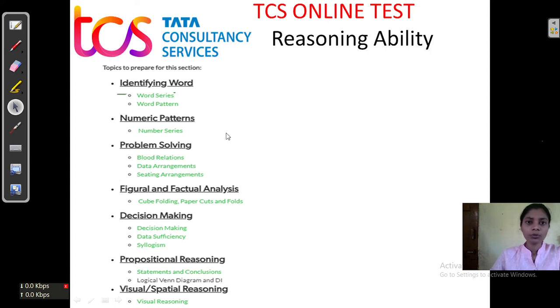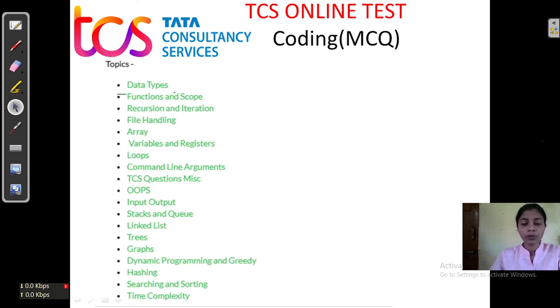I am also giving you the resource material, so don't worry. This is the reasoning ability syllabus. If you are a third year candidate, go through each and every topic because you have time. Or if you are a final year candidate, you also have time, so you can go through this. When you go through each and every topic in this syllabus, you can easily handle each and every question in the TCS exam.